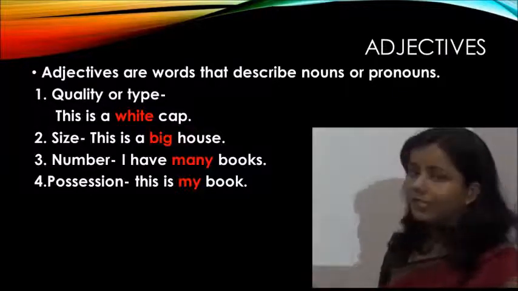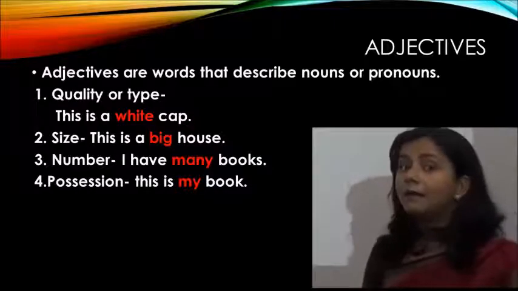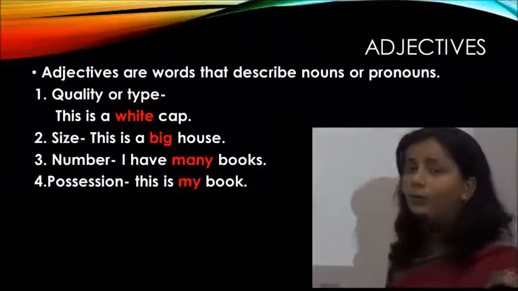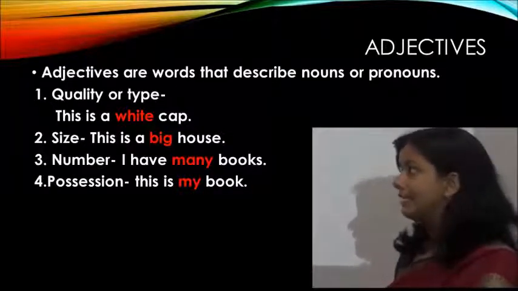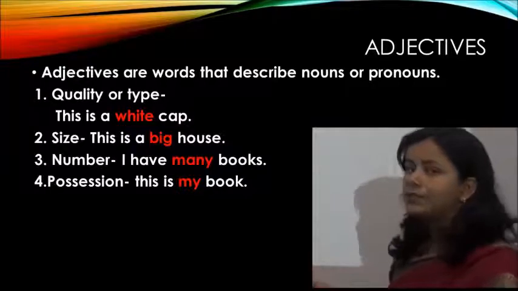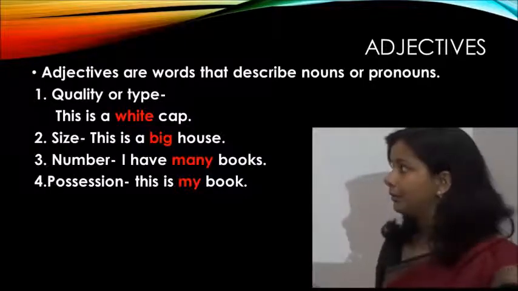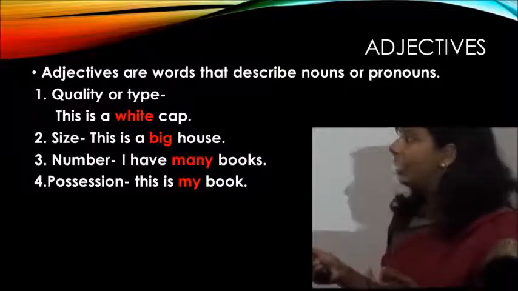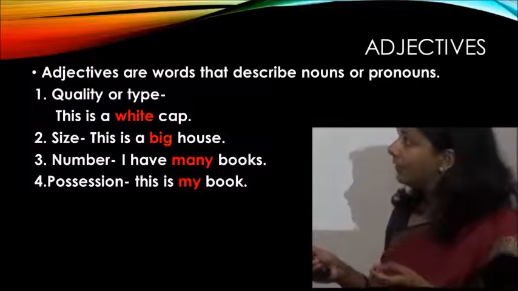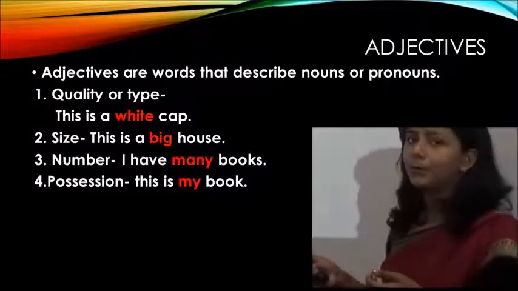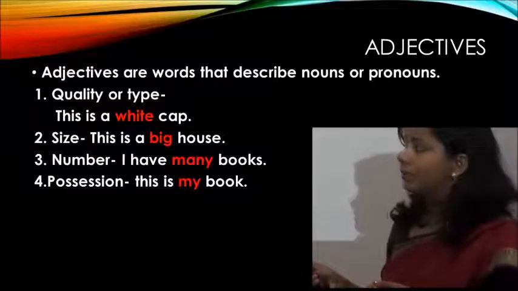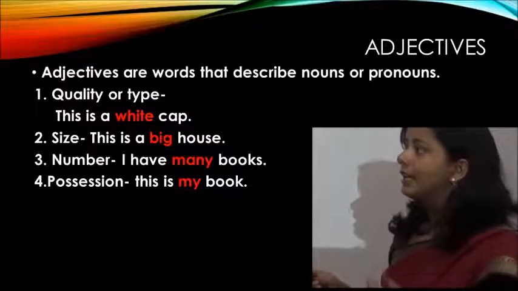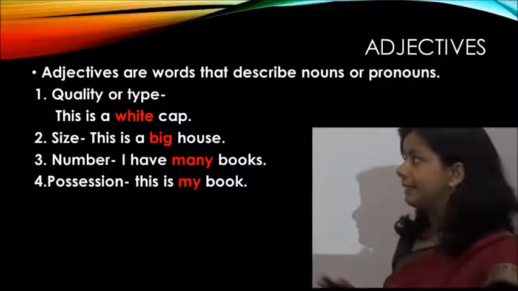Next is adjective of size. This is a big house. Again, firstly we will focus on the noun or pronoun if it is there in the sentence. House is the noun. Now the word that is coming before the noun is big. Big refers here to the size of the house. It means this is the word which is an adjective, and it is an adjective of size.